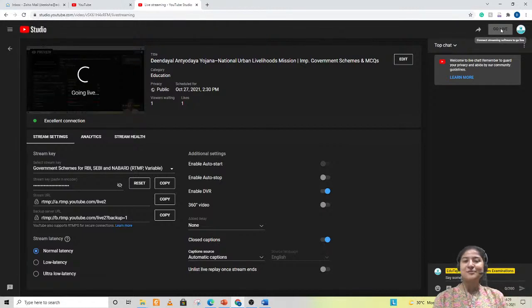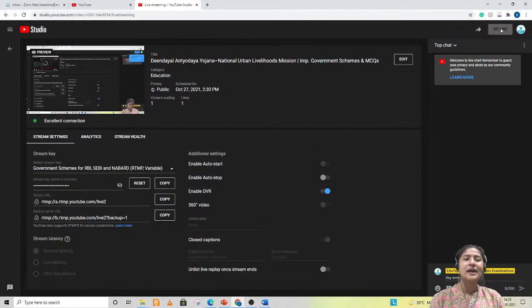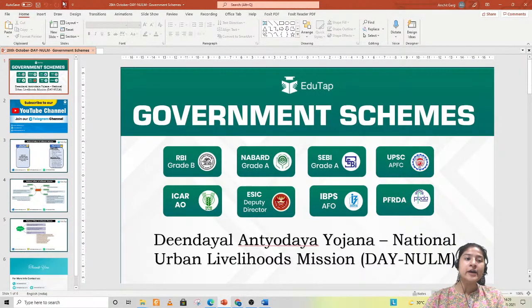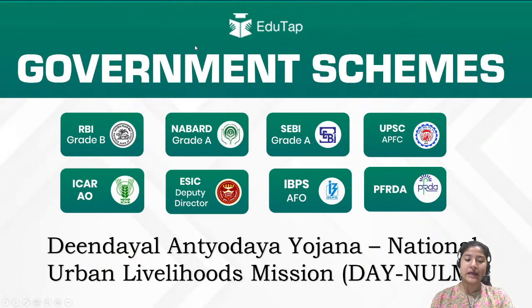Hello everyone, welcome to EduTap, and today we are here again with another government scheme that is important from the examination point of view. Today we are going to study Deendayal Antyodaya Yojana, which is the extended form of the National Urban Livelihood Mission. Basically it has two components: one is rural livelihood and the second is urban, and we are studying the urban livelihood mission.